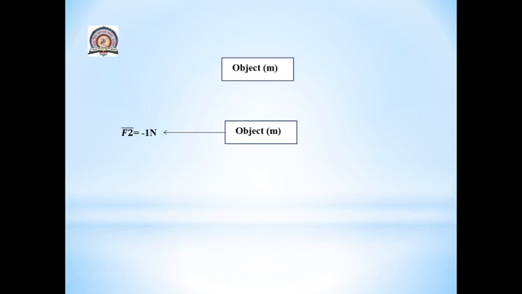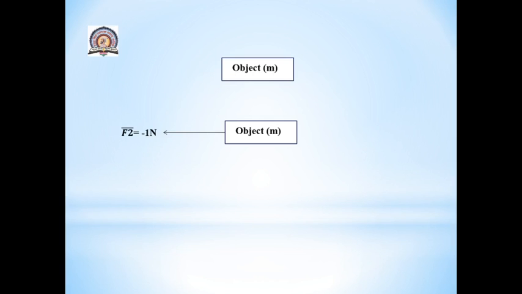Now in this case we will apply force from right to left, that is, I will pull the object towards the left, and I am going to apply force F2 bar, which is equal to minus 1 Newton. In the previous case the force in the right-hand direction was taken as positive, and by convention the force opposite to F1 is F2, that's why it will have a negative sign. That's why we are taking F2 bar as minus 1 Newton.